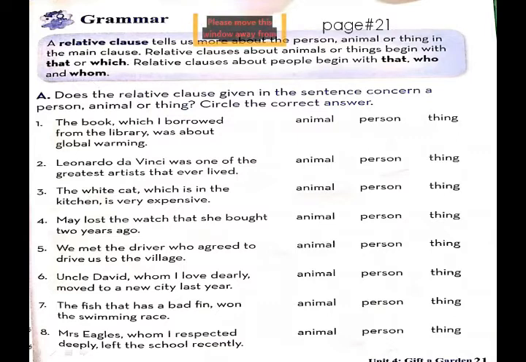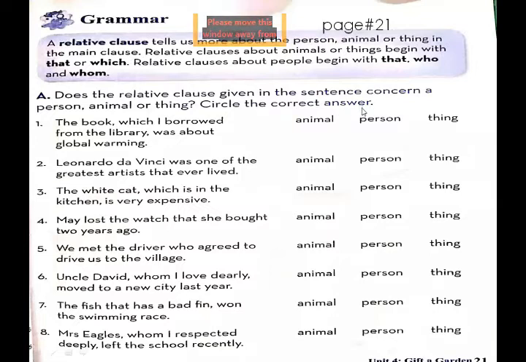Understand? Now come towards the exercise on page number 21 of your workbook. Does the relative clause given in the sentence concern a person, animal, or thing? Circle the correct answer.